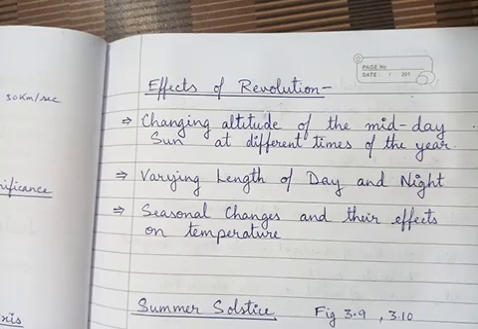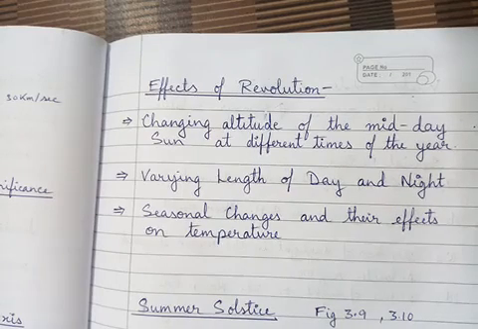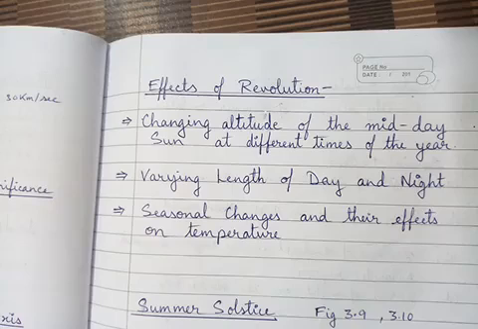But every day after 21st June, as the earth revolves, the sun rays start moving backward. And on 23rd September, the sun rays again start falling vertical on the equator.